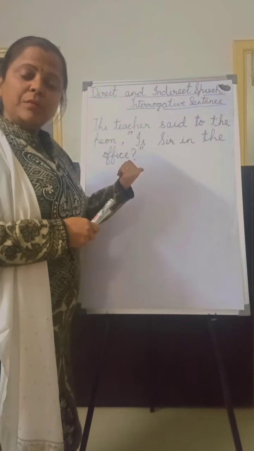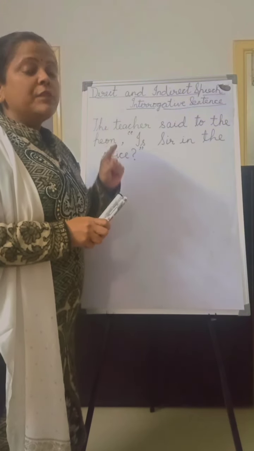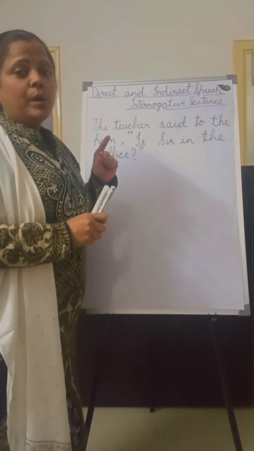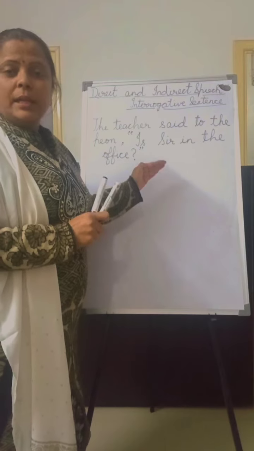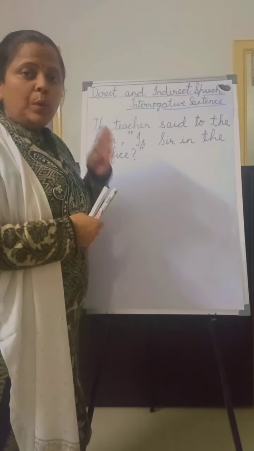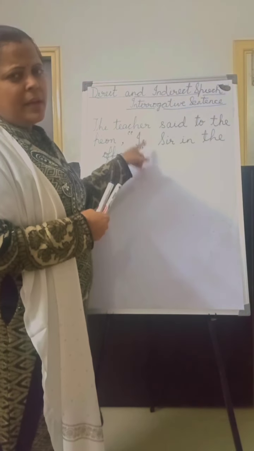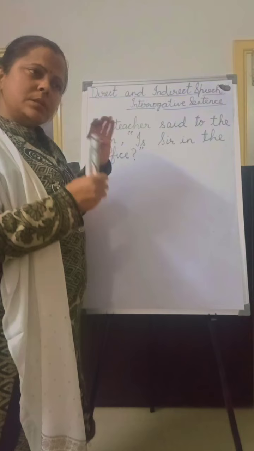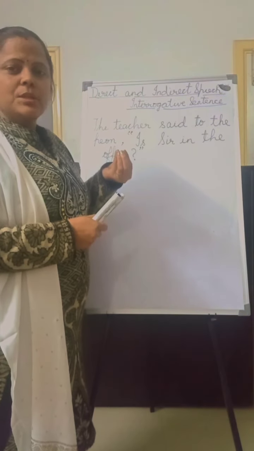In the previous module, we studied the first type, which starts with an interrogative word. Now we are going to study the second type, in which the interrogative sentence starts with an auxiliary verb. We have to follow the same rules, with only slight changes, so please listen carefully.